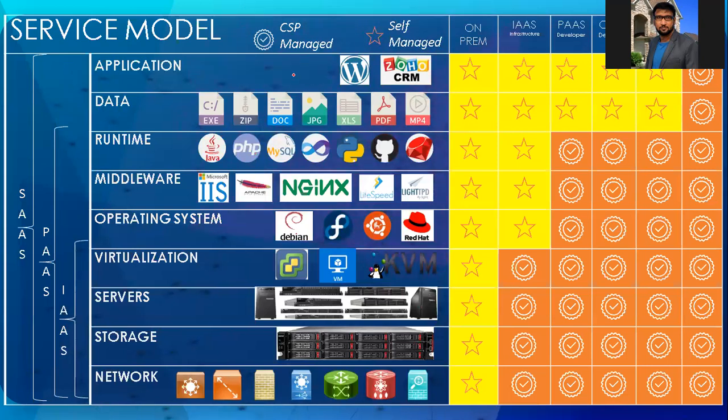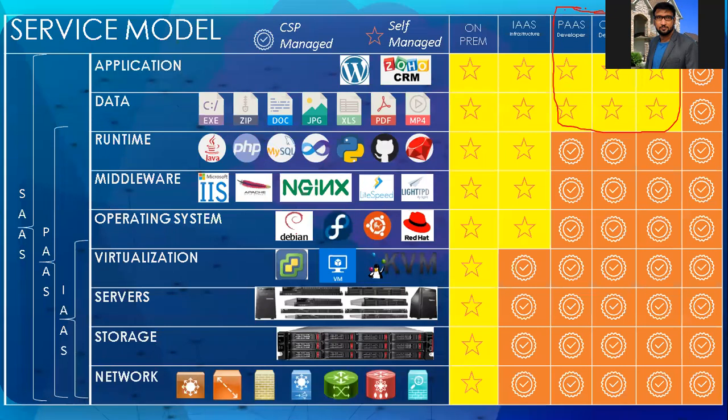See here, the service model. The applications here are WordPress or Zoho CRM. Whatever has the yellow star mark is managed by us as the user. Wherever there is a tick mark, it is managed by your cloud service provider. Now PaaS, CaaS and FaaS are all meant for developers only.